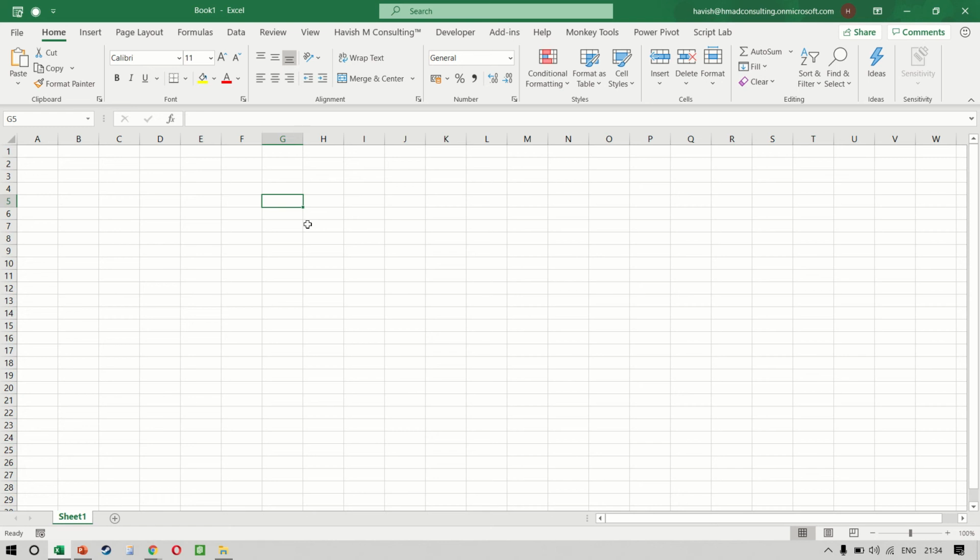Hi, my name is Havish Madhupati, and this is a demonstration of how the backup tool works. We are working on a new Excel file which hasn't been saved on my system yet.